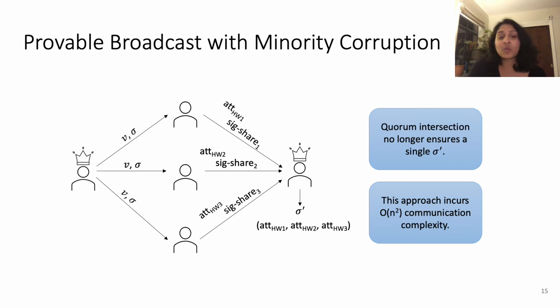So what we wanted to do is find a way to have parties create these attestations and have attestations of a majority of the parties in the network verified without having any parties send out lists of order N attestations. We also didn't want parties to have to broadcast their attestations to all the other parties in the network. We found that by using an expander graph where all the parties in the network are connected in a constant degree expander graph, each party can actually just verify the attestations of a constant number of parties prior to sending their signature share to the leader.